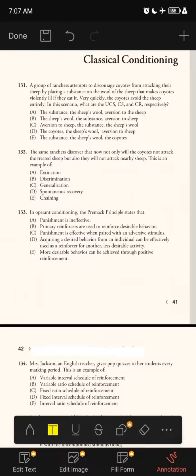Question number 1. A group of rangers attempt to discourage coyotes from attacking their sheep by placing a substance on the wool of the sheep that makes coyotes violently ill if they eat it. Very quickly, the coyotes avoid the sheep entirely. In this scenario, what are the unconditional stimulus, conditional stimulus, and the conditional response respectively?